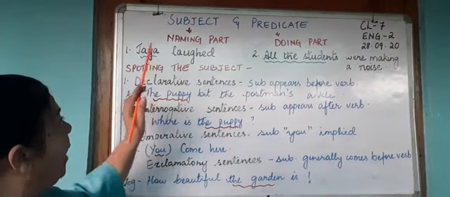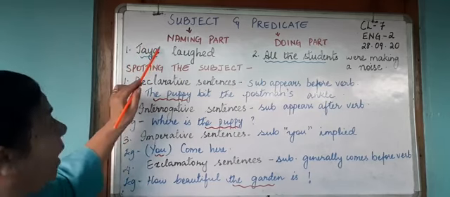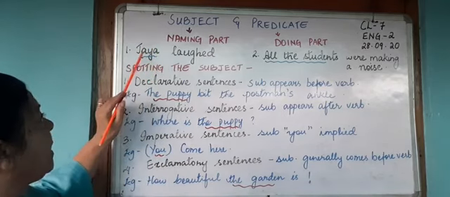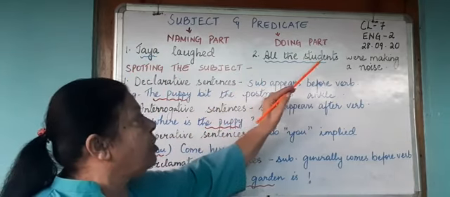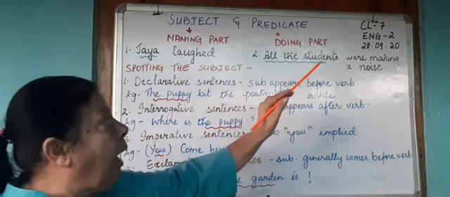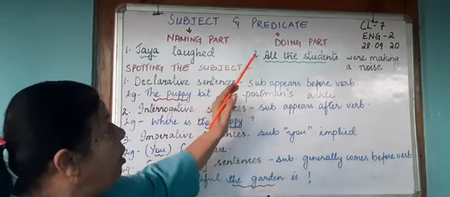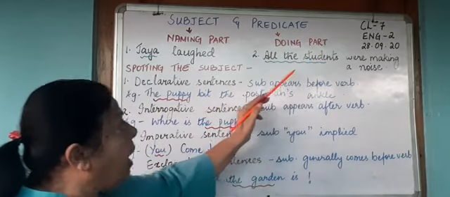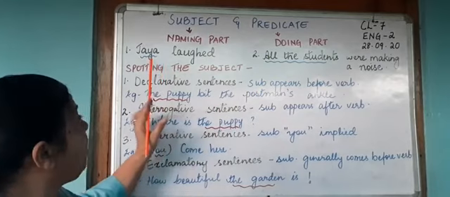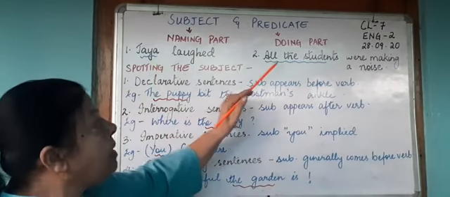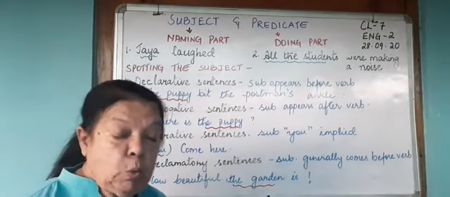Now you will observe that in the first example, we have only Jaya, just one word, as the subject. But here you see all the students, where students is the main noun. You have over here articles, you have determiners. So all the students will come under the subject. So in some cases the subject may be only one word. In some sentences the subject may be more than one word.